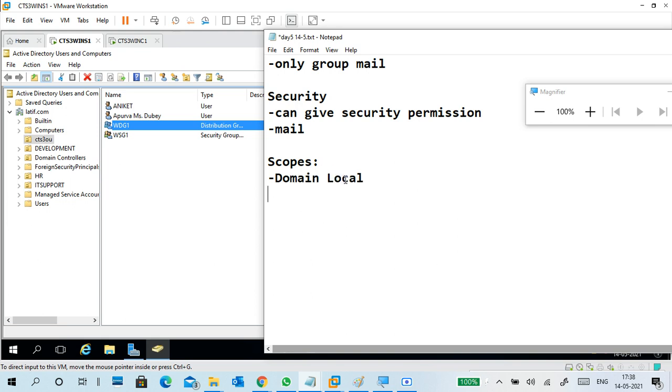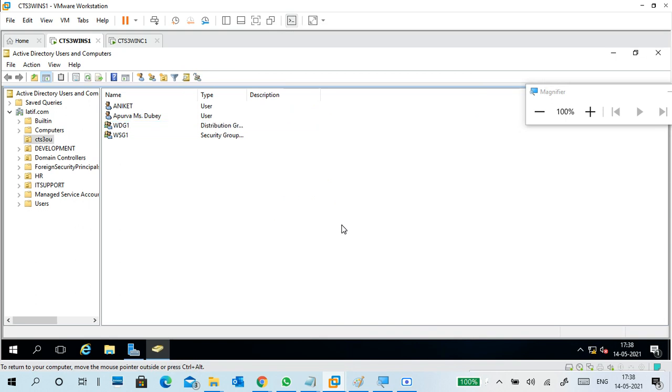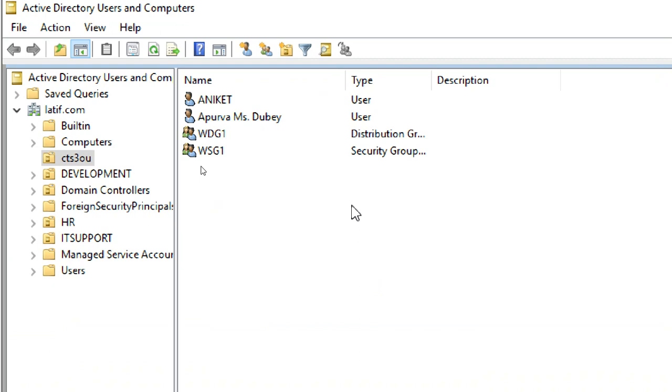Domain local group. Next one is global group. Next one is universal group. Okay, so these three group scopes are there. So how to create, first of all, before whatever the group it is, how to add a user to the group is important, right?